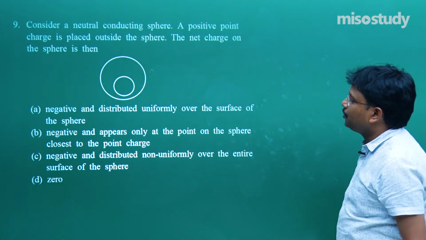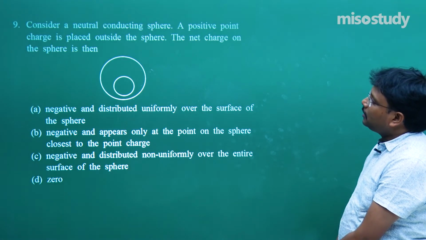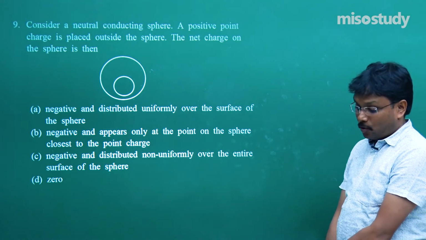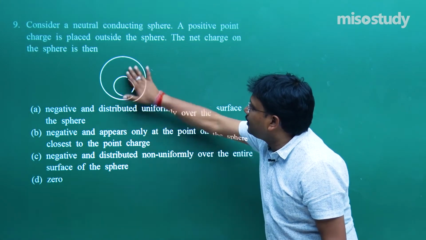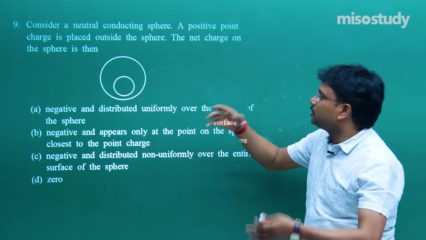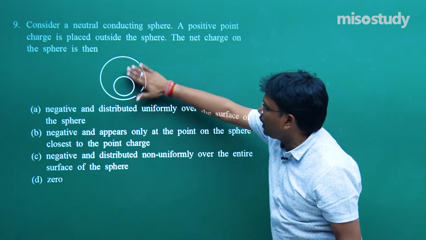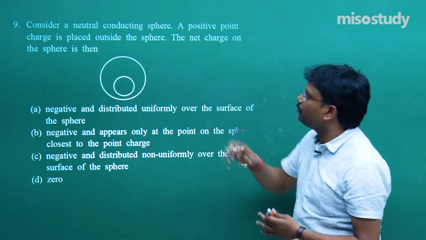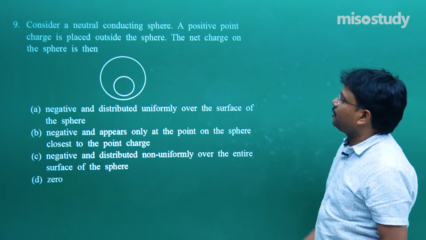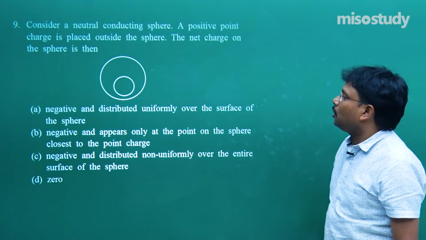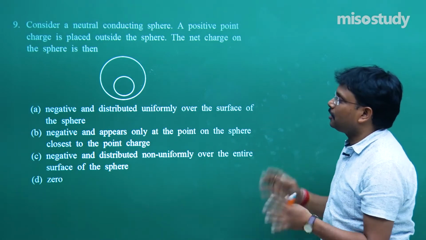Here comes this question. Consider a neutral conducting sphere. Actually this is a solid spherical arrangement, but because of the limitations of this presentation, we are unable to show that solid part, so you have to assume. Fine. A positive point charge is placed outside the sphere. The net charge on the sphere is how much? I hope the question is clear.